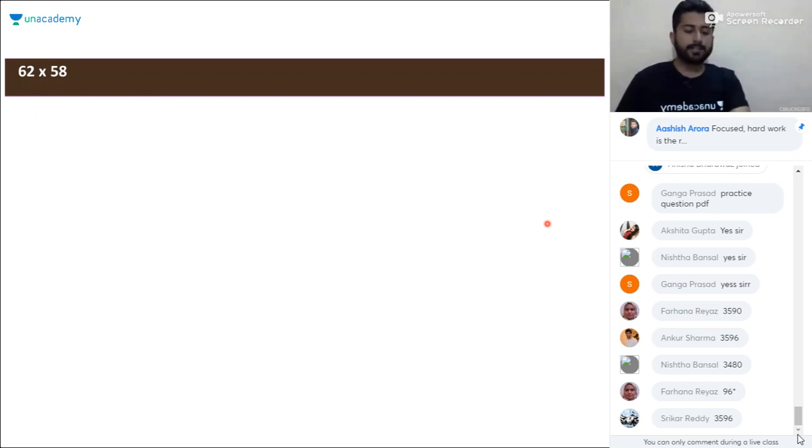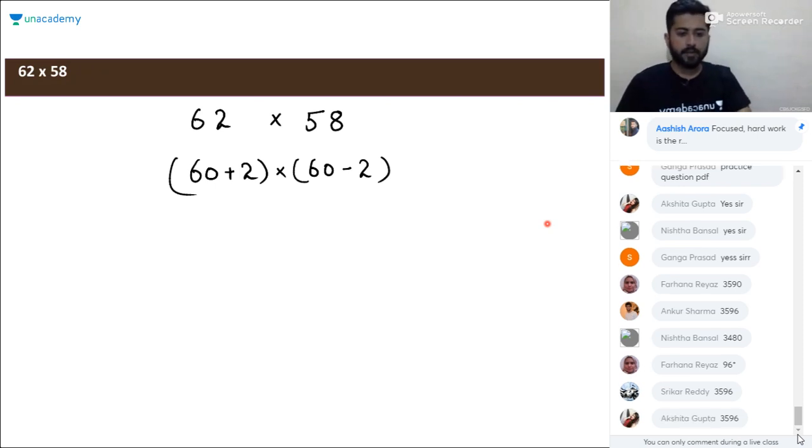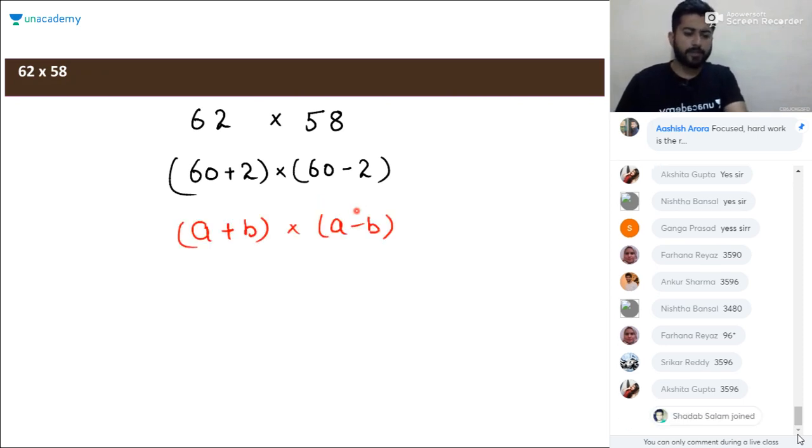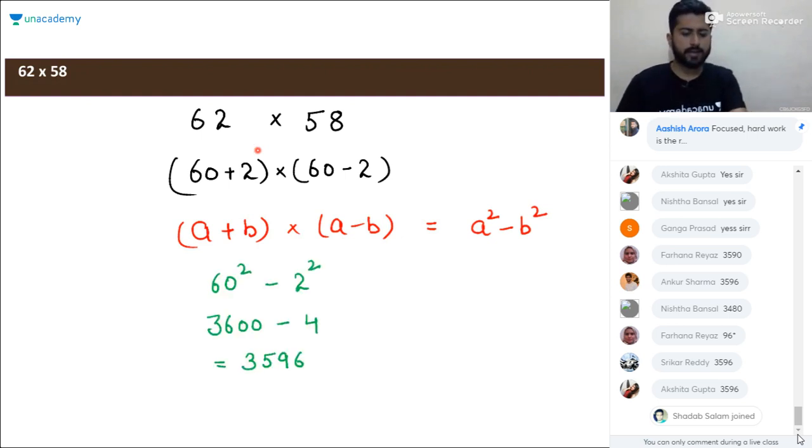So you can write 62 as 60 plus 2 and 58 as 60 minus 2. So this is nothing but a plus b into a minus b, that is a square minus b square. So you just need to calculate the square of 60 and square of 2 and subtract. So 60 square minus 2 square, 3600 minus 4, that is 3596.